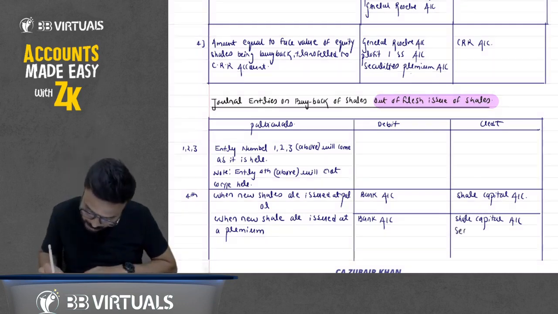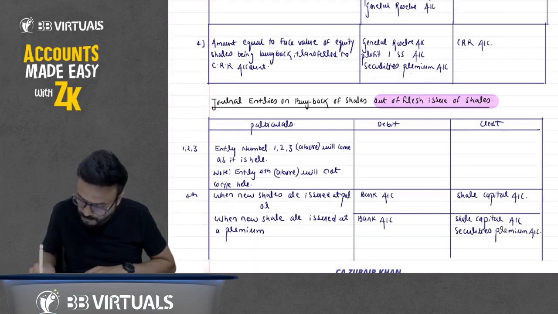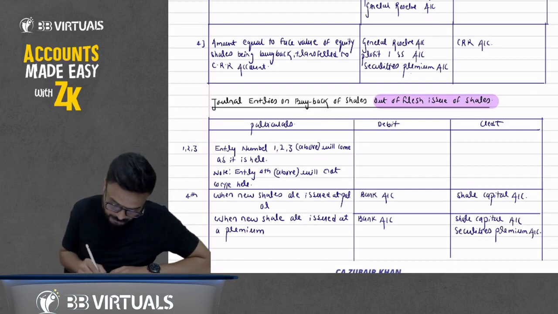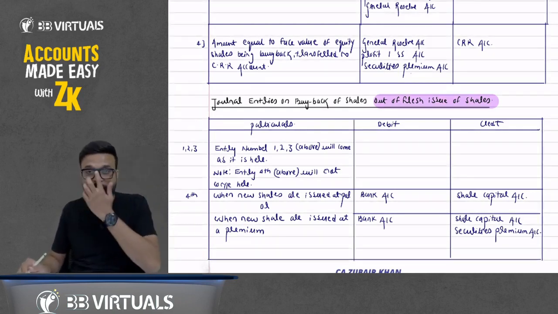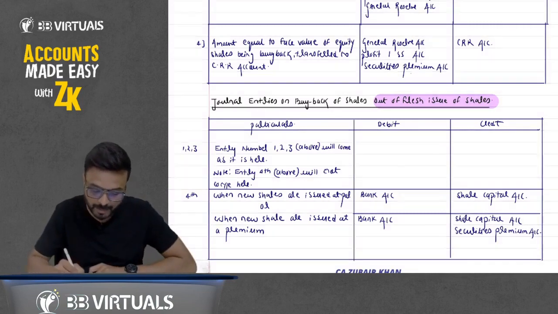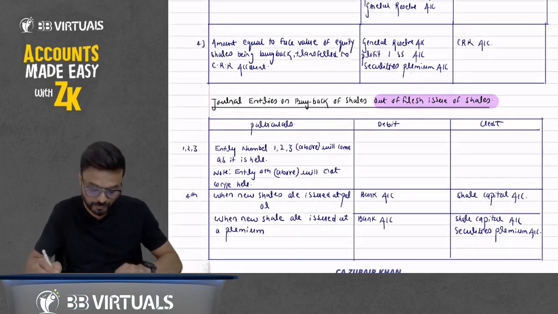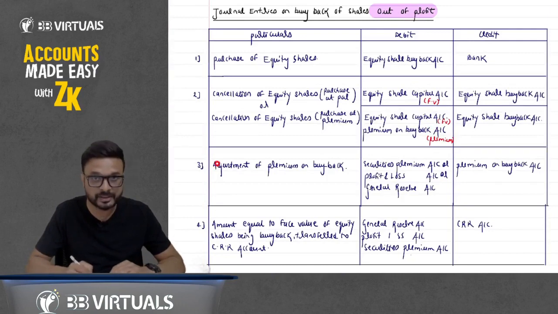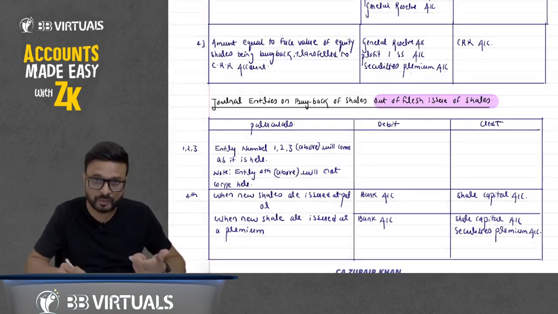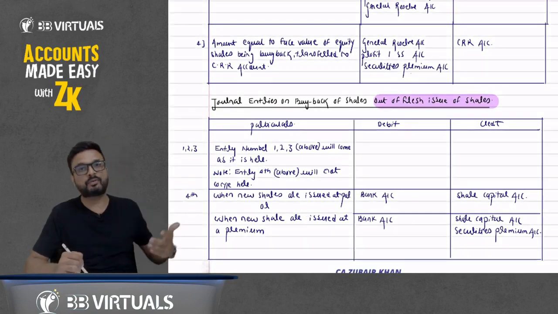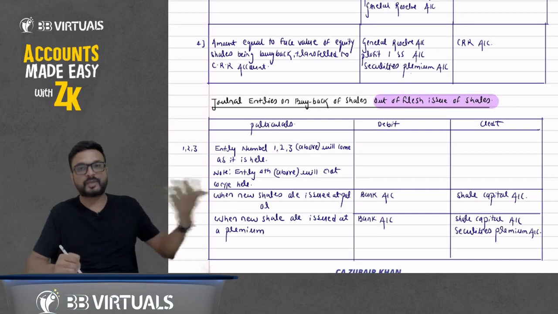So write down here securities premium account. So this is about the buyback of shares out of a fresh issue of shares. The first, second and third entries will be the same as they are. The fourth entry will not come here. We will not pass the entry for the CRR here because we are doing it out of a fresh issue of shares. So we just have to replace that CRR entry with the fresh issue of shares.